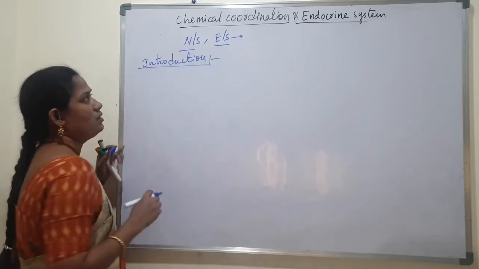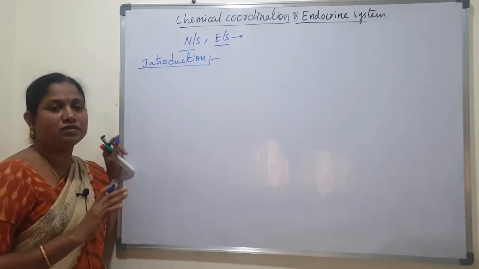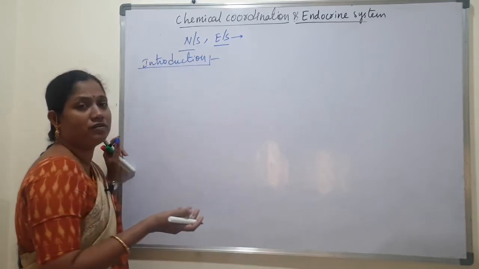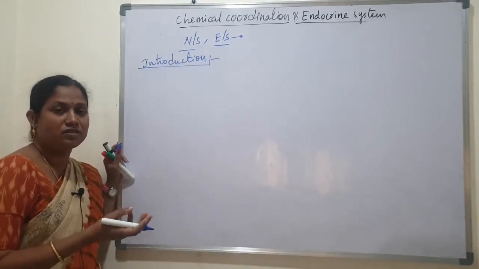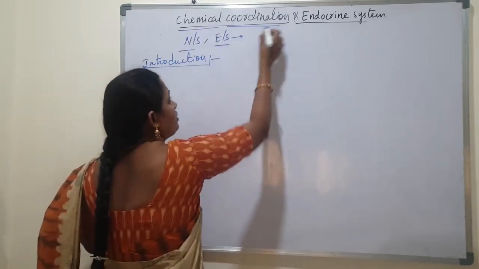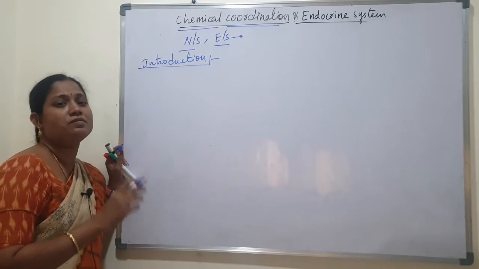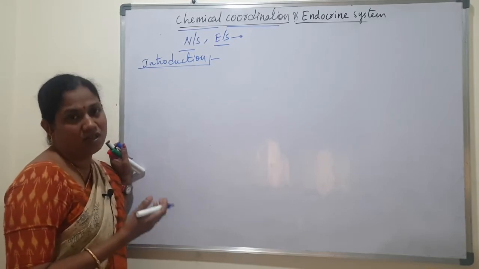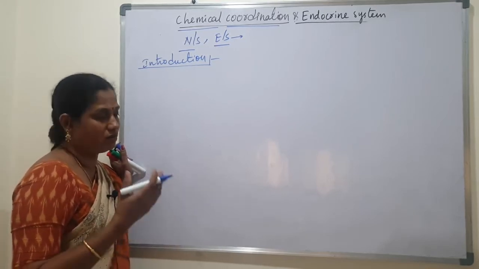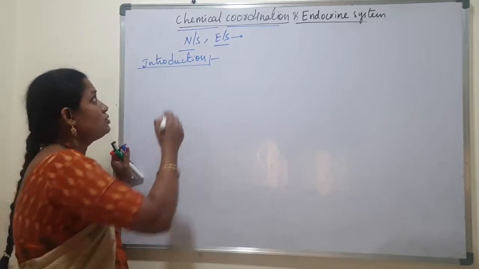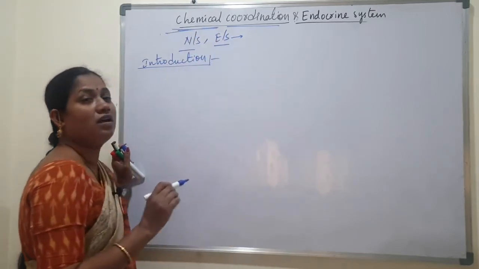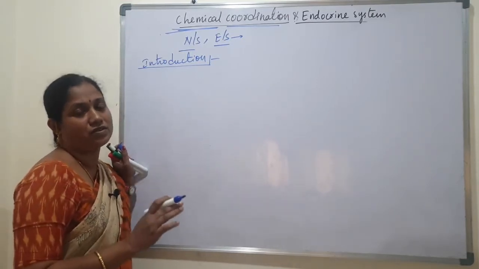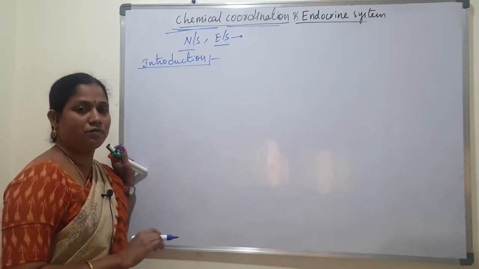The nervous system and endocrine system together control our body functions. If the nervous system controls the body organs, that is called neural control. Chemical coordination means the endocrine system produces some chemicals, here hormones, and hormones regulate or control our body functions. That's why this coordination is called chemical coordination.